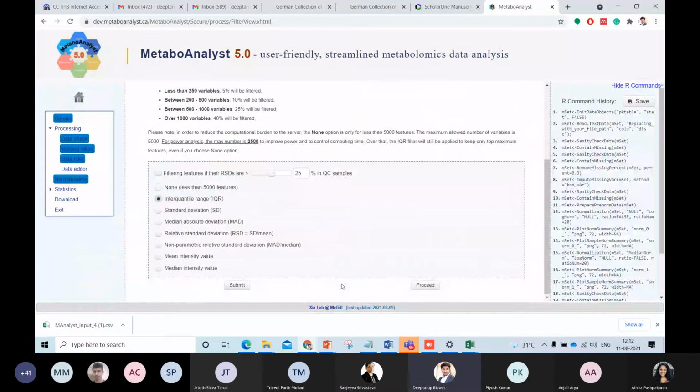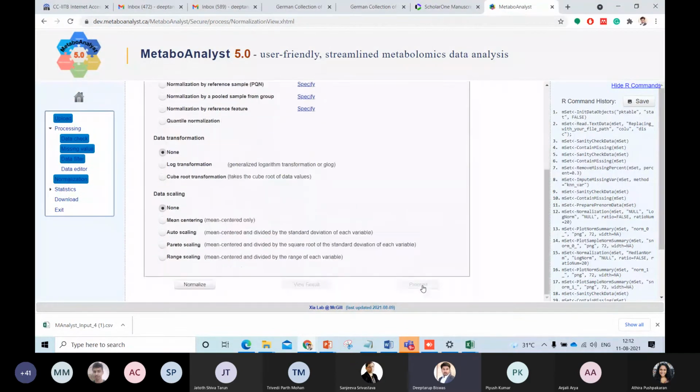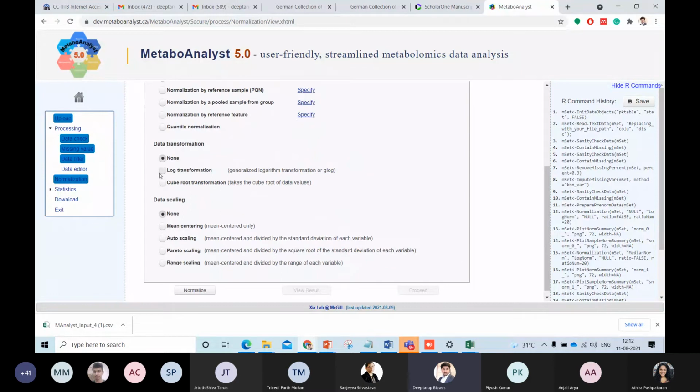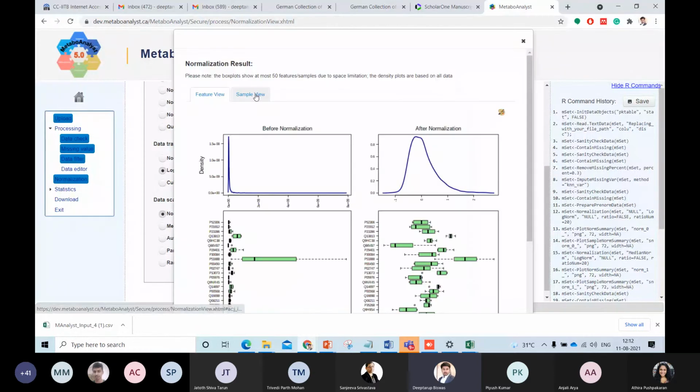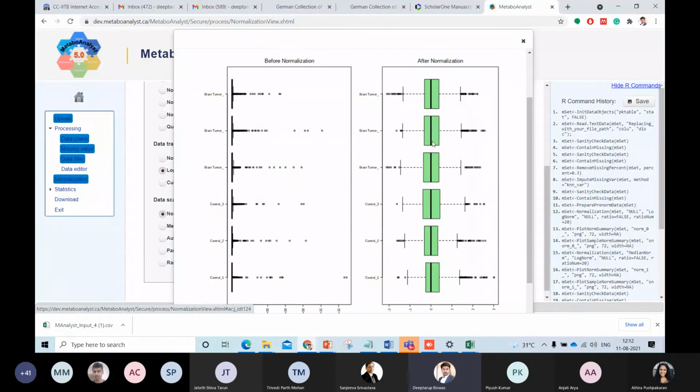After that, we will not click anything over here. We will click proceed because we are not submitting anything over here. And then we are doing a normalization by median and the log transformation, and we are normalizing the data. So I think you remember that before normalization, the data was not showing good. But once I have normalized the data, you can see after normalization, the central tendency of all these 6 samples, for your case it will be 8 samples,